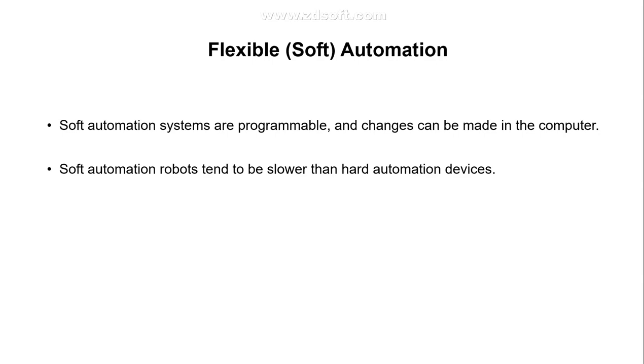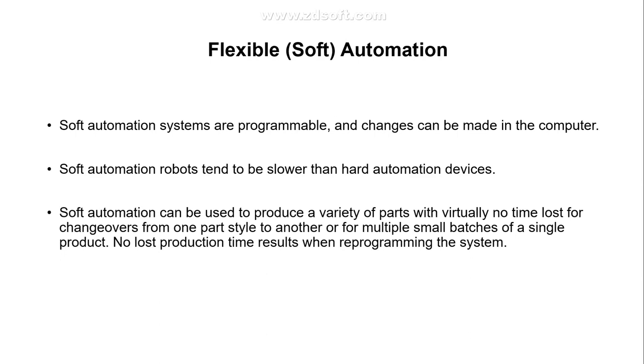This is the system where you have machines or electronic devices installed which allow you to make certain changes and then proceed with your production. So it is very useful for producing a variety of products, and you can make changeovers.